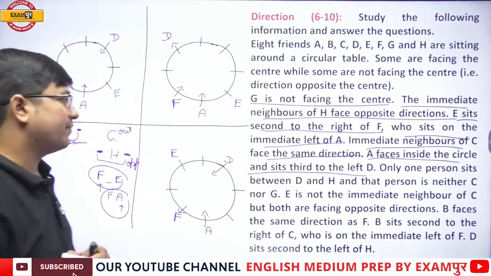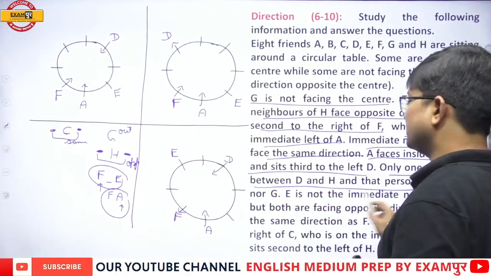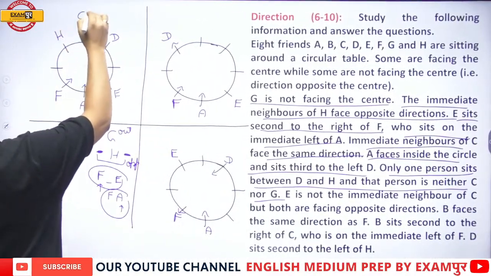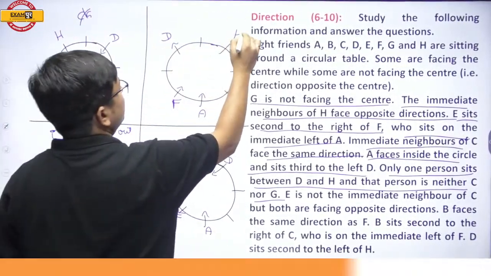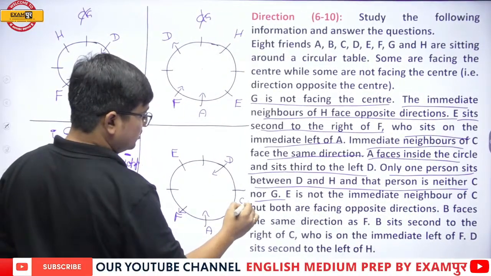Now the next thing: only one person sits between D and H, and that person is neither C nor G.